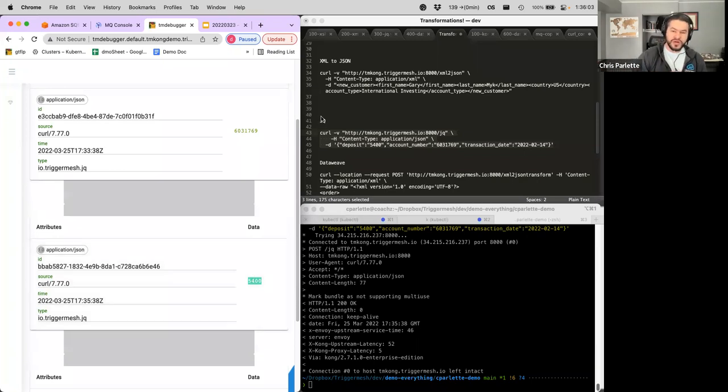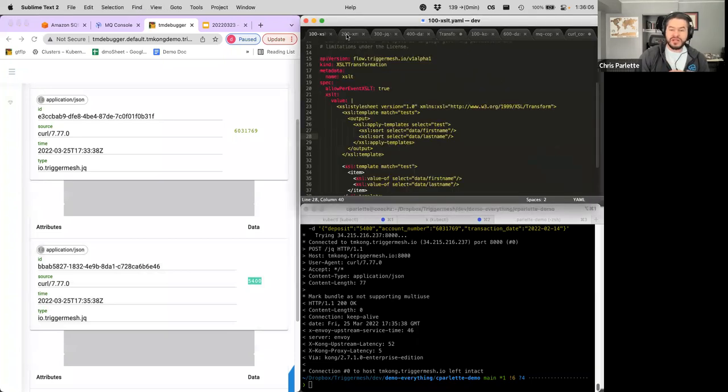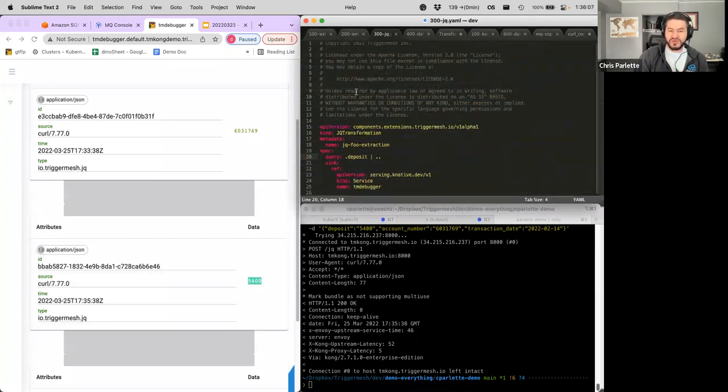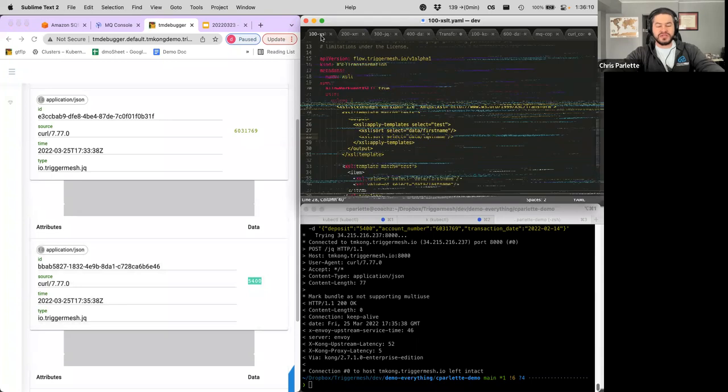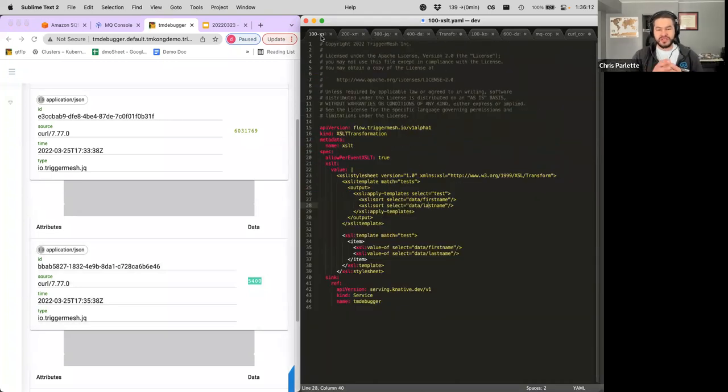Cool. The third example we're going to show is a little more complicated. So we did an XML to JSON, we did a JQ transformation. Now we're going to do an XSLT transformation. Just to make this a little bit bigger, this is an XSLT style sheet. If you're not familiar with it, you don't need to know details. Basically what this is saying is, input XML, here's a style sheet, so we're going to format the XML in whatever the style sheet says to do, and we're going to output XML again. So that's all the style sheet is doing.